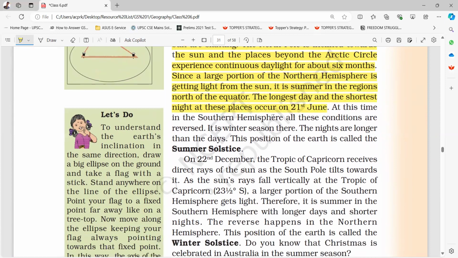At this time in the southern hemisphere, all these conditions are reversed. It is winter season here. The nights are longer than days. This position of the Earth is called the summer solstice.